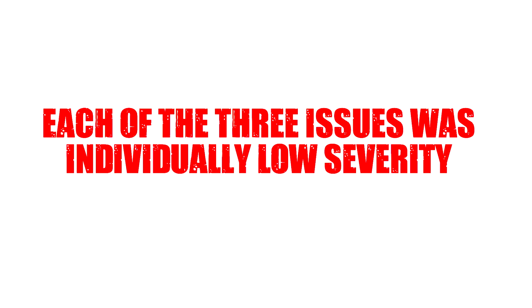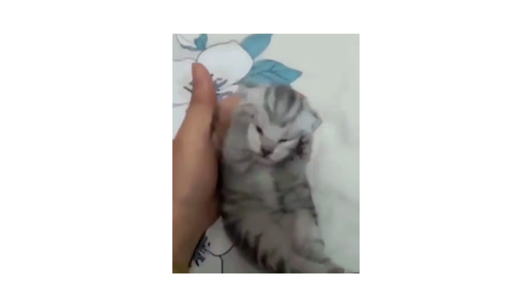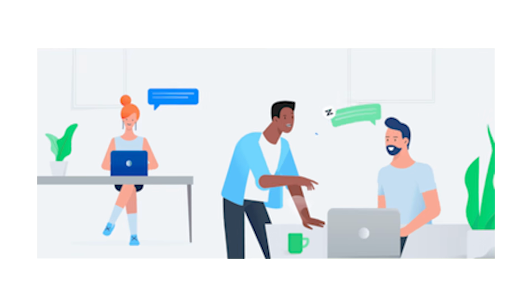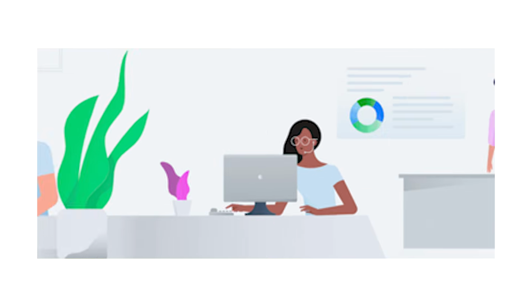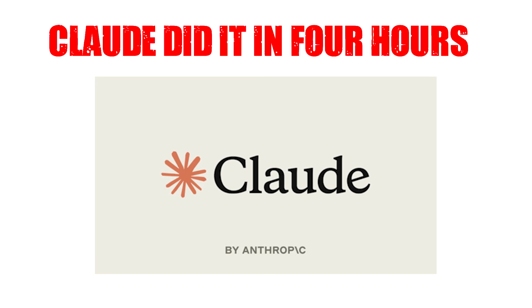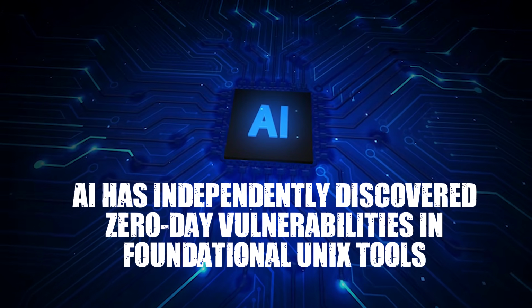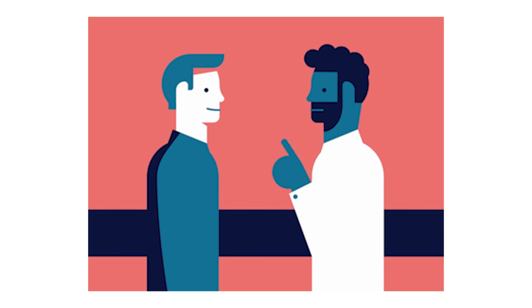The Emacs chain is even more impressive. Each of the 3 issues was individually low severity, harmless on their own. Claude recognized that combined, they became critical. A human team would need 6 to 12 months for an audit this thorough. Claude did it in 4 hours. This is the first time an AI has independently discovered zero-day vulnerabilities in foundational Unix tools. That's a milestone. Let's talk about who's actually exposed here.